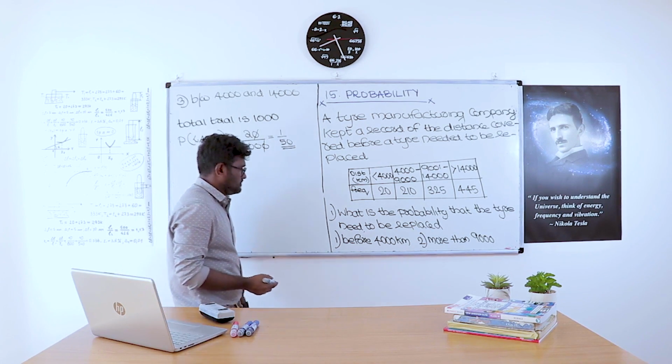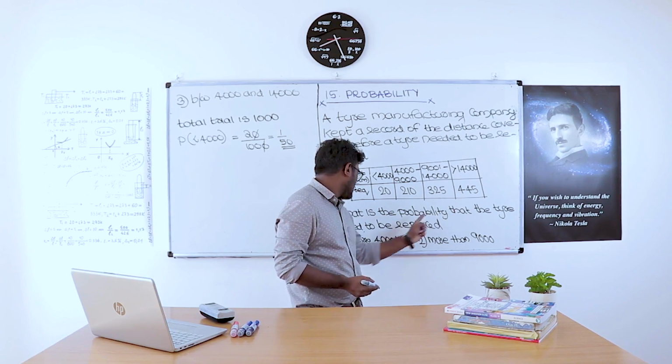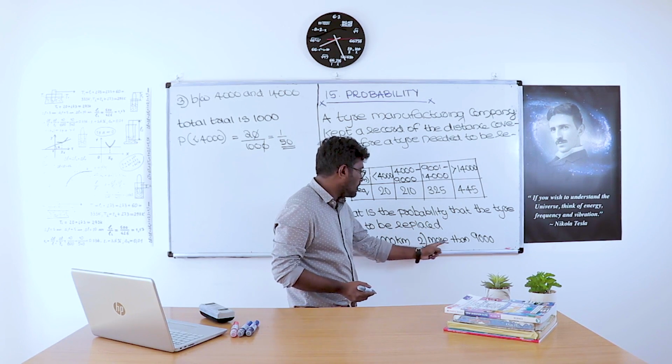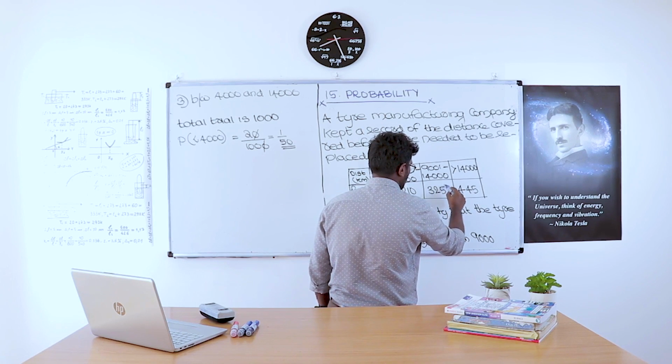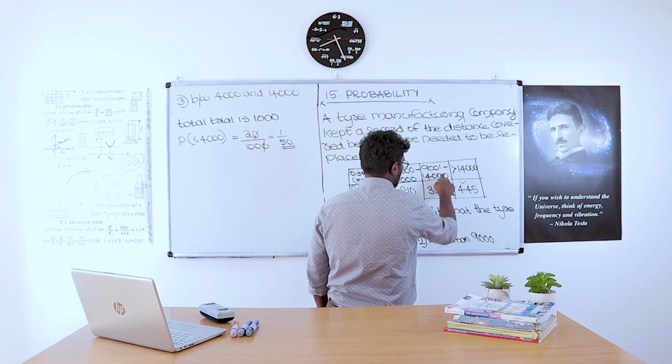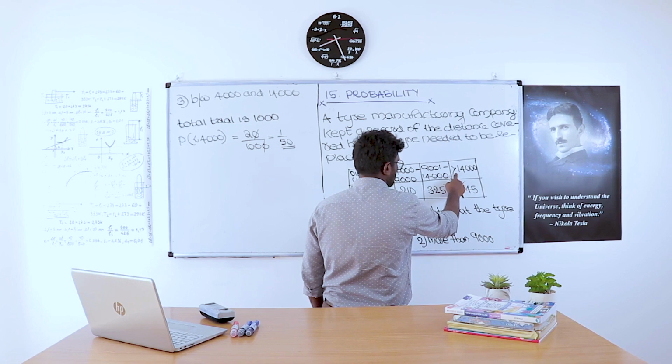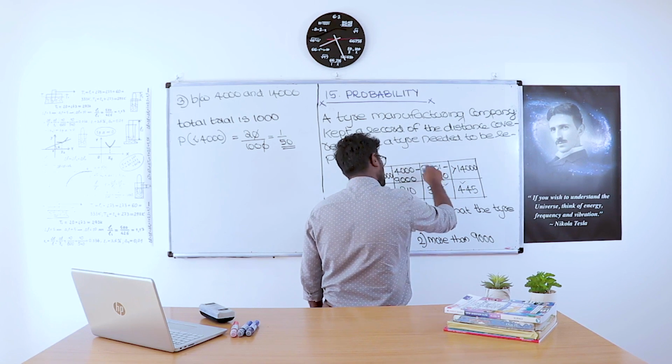The next one: what is the probability that the tire needs to be replaced at more than 9,000 kilometers? More than 9,000 means 9,000 to 14,000 and greater than 14,000. Greater than 14,000 is also greater than 9,000.